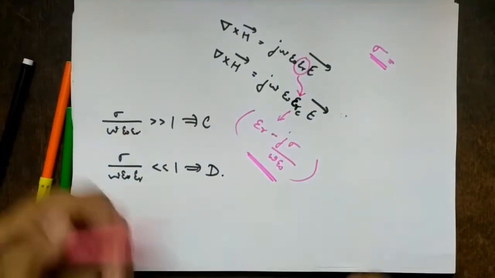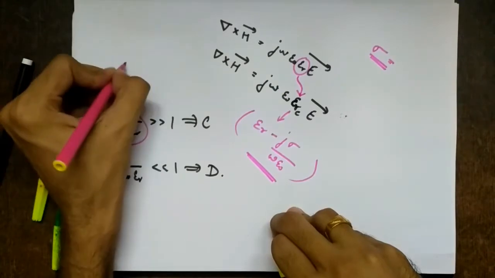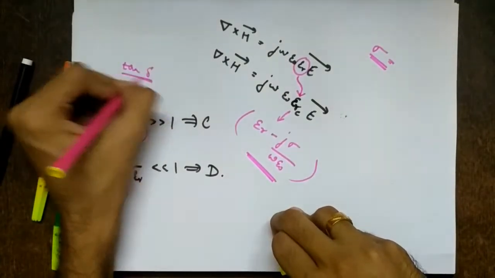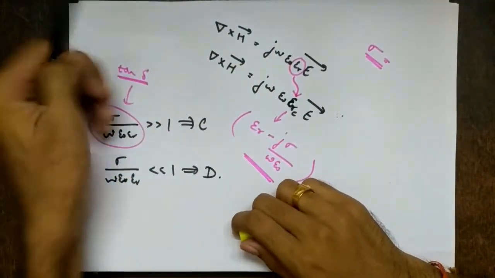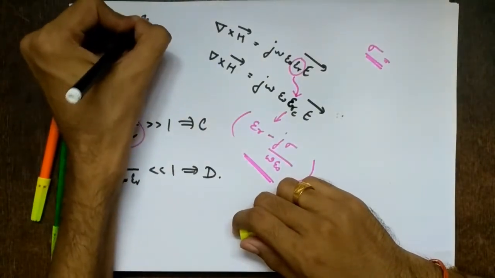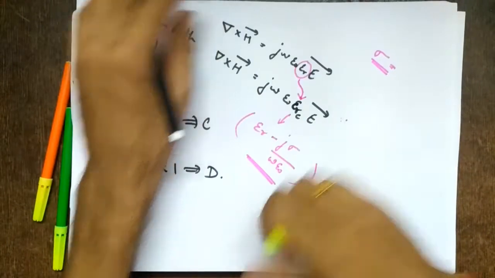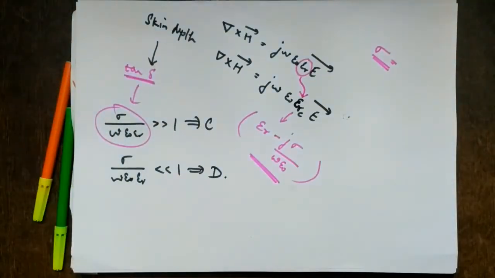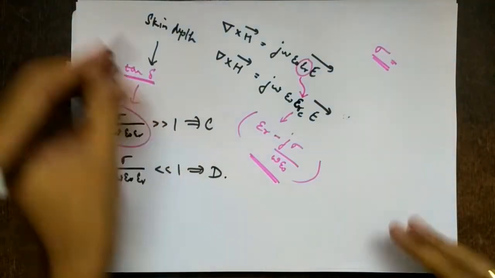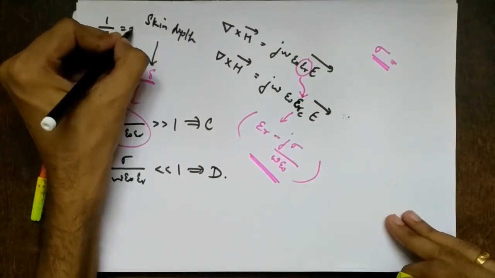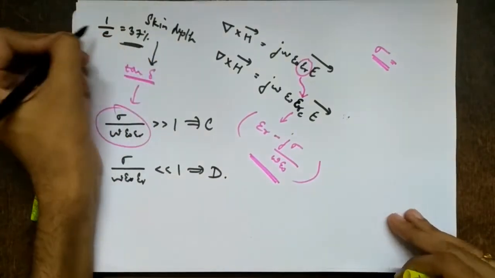And what is this term called? We saw yesterday, it is called loss tangent, denoted by tan delta, right? And what is delta? It is skin depth. So how was it defined? It is defined as the depth at which the electromagnetic wave amplitude reduces to 1 by E, which amounts to 37% of its initial value, right?